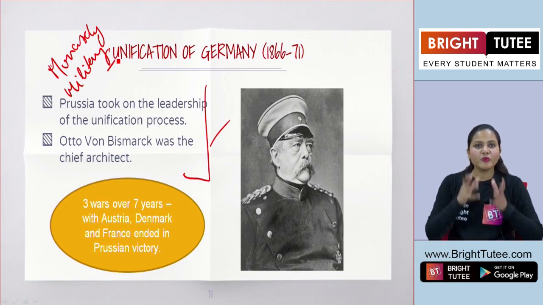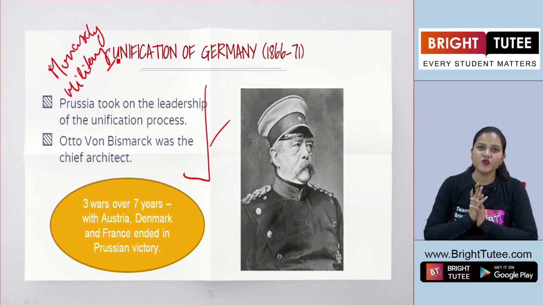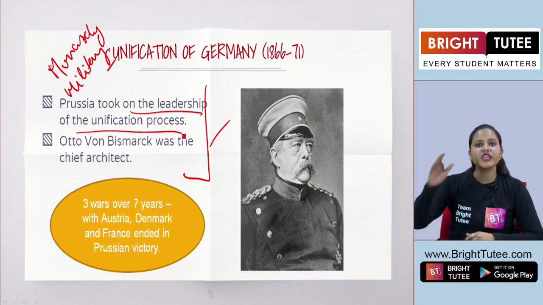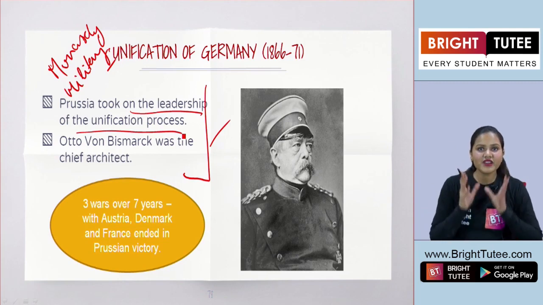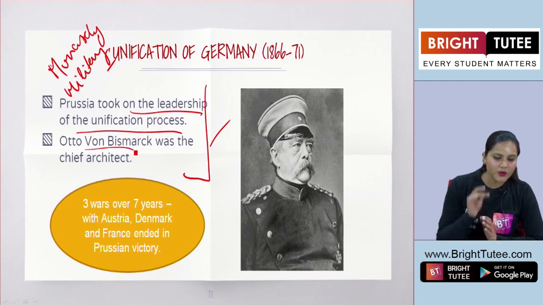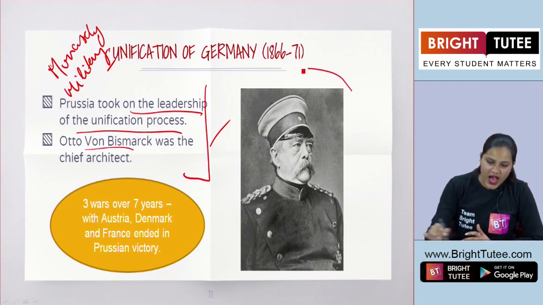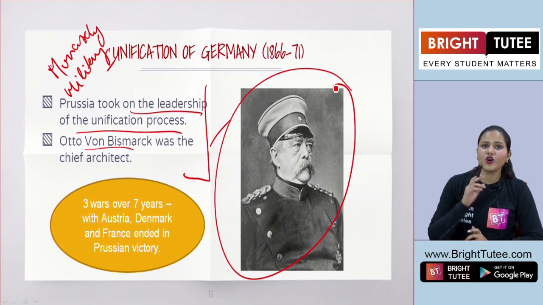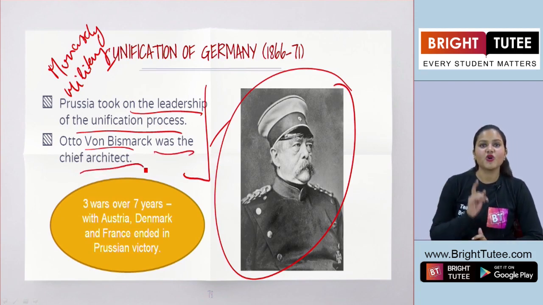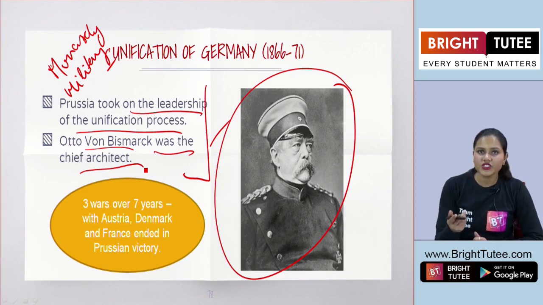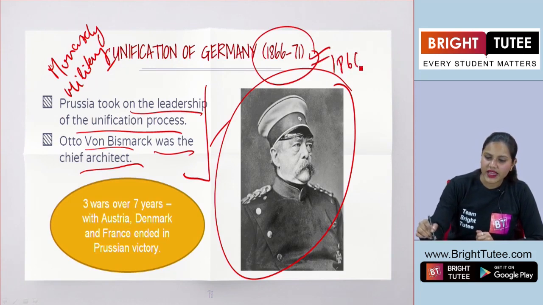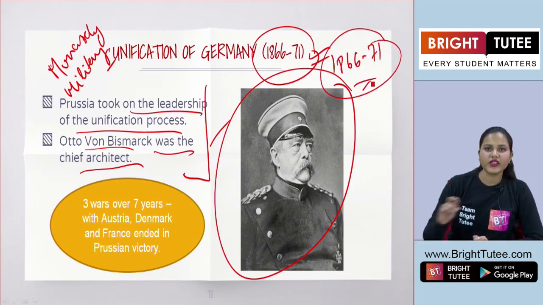And therefore, Prussia became the most powerful state here. And Prussia took on the leadership for the unification process. And the chief architect of this German unification was Otto von Bismarck. Yes, you have to remember this name here, students. Quite important. Otto von Bismarck was the chief architect of the unification of Germany that took place during this period, that is 1866 to 1871.